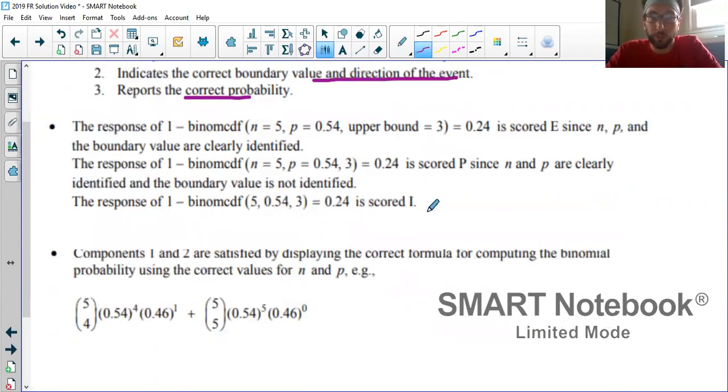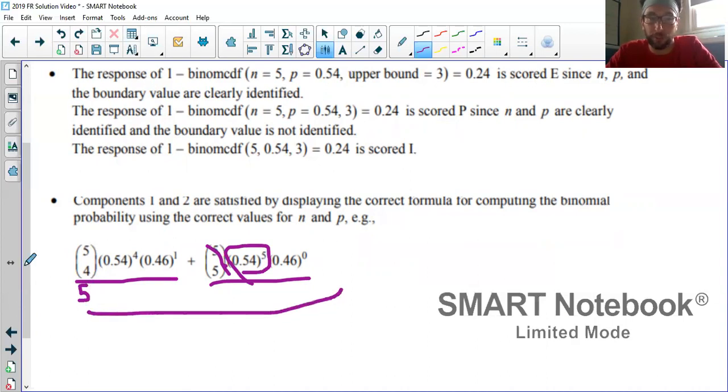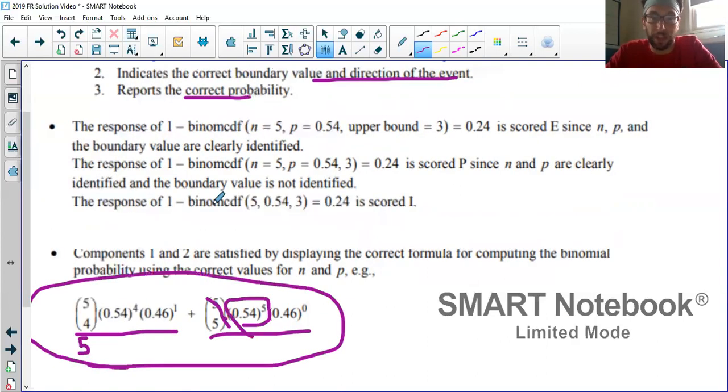Notice here in the notes, though, it does say this is cool. This does satisfy components 1 or 2. This is what we did, except here we left this off when we showed our work because there was only 1 arrangement. That's why we just wrote that 0.54 to the 5th. So we just had this. And then we didn't write 5 choose 4. I did mention that, but we just knew that there was going to be 5 arrangements. So we started with this approach and then moved into the calculator stuff.